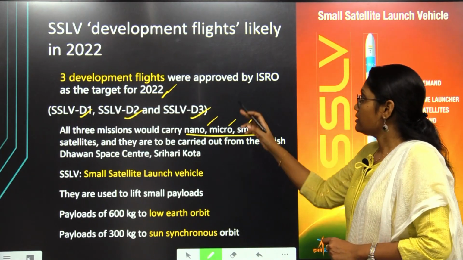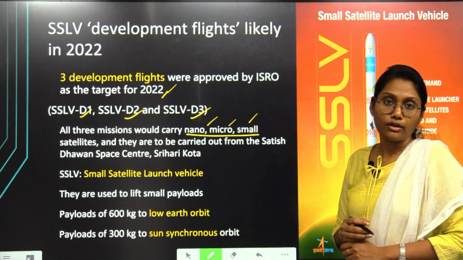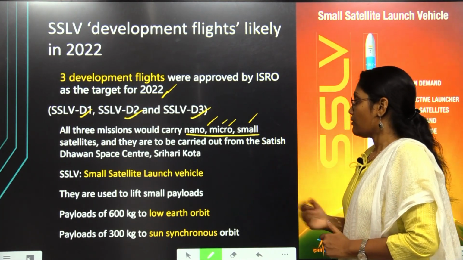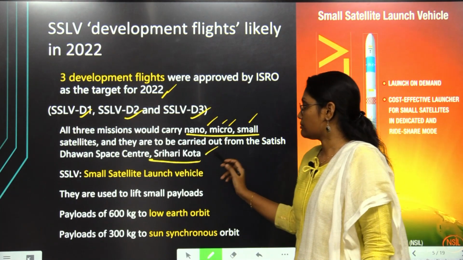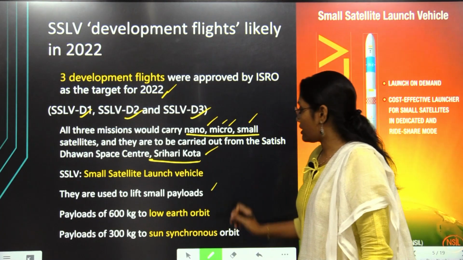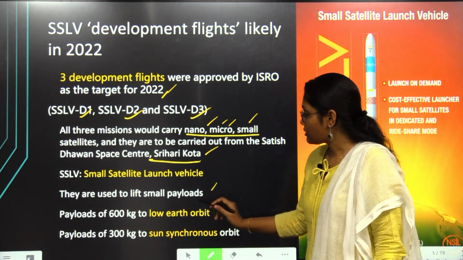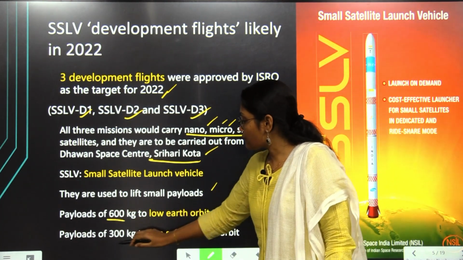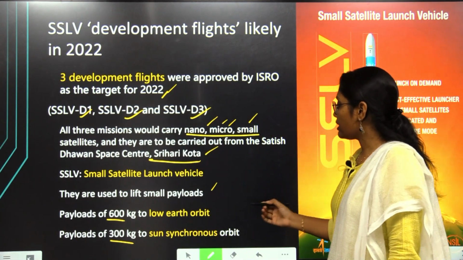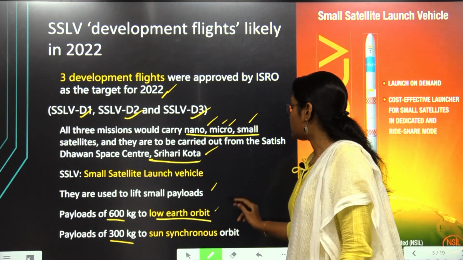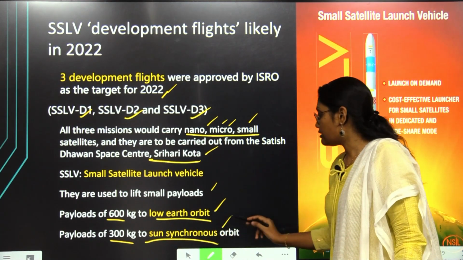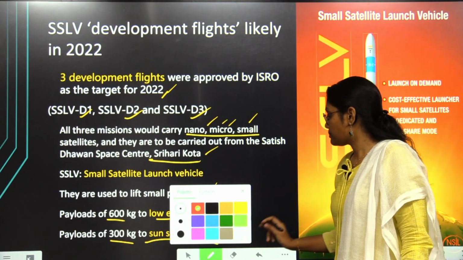As it is a small satellite launching vehicle, it will carry such small satellites from Sriharikota, Satish Dhawan Space Centre. Some specifications: it will lift payloads of 600 kg to 300 kg. It will place small satellites weighing 600 kg in the low Earth orbit and 300 kg satellites in the Sun synchronous orbit.